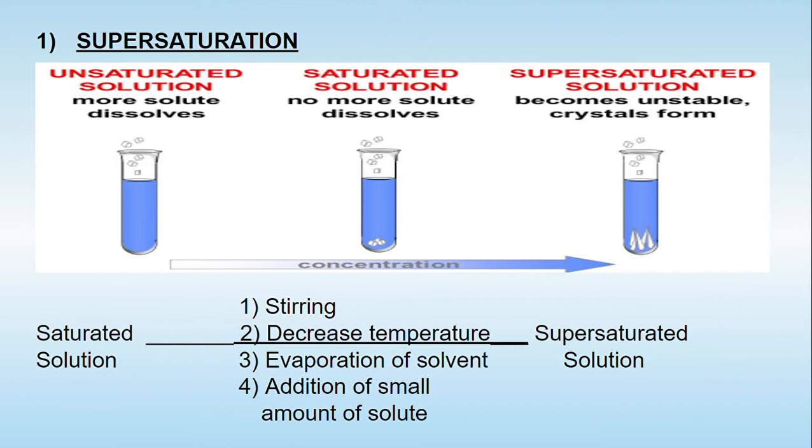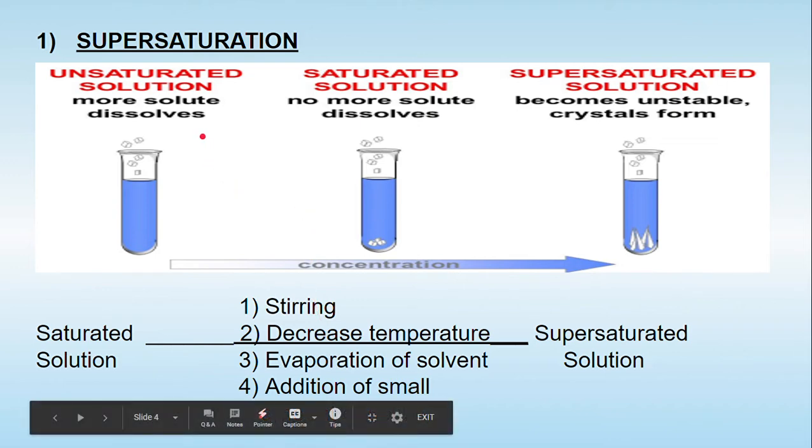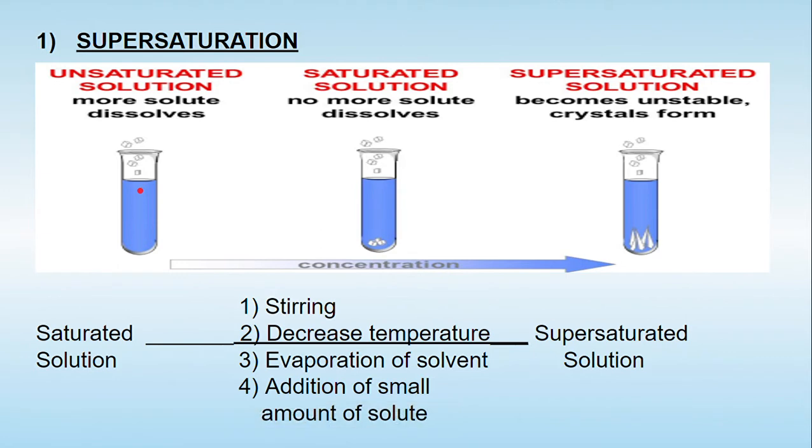Now let's go into much more detail of the first step, which is known as supersaturation. In this, as we know, we take a solvent into which we add the solute, and if the solute is lower than the solubility of the solute in that particular solvent, it is known as the unsaturated solution. Into this unsaturated solution, if we add more of the solute, then it is going to convert into the saturated solution. Once the solute is added in the definite proportion depending upon its solubility in the solvent, further solute cannot be added, so that solution is called a saturated solution.